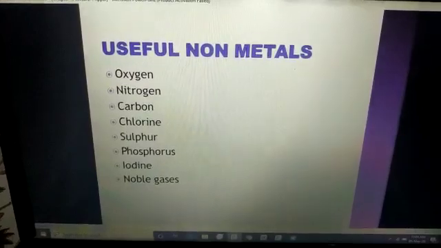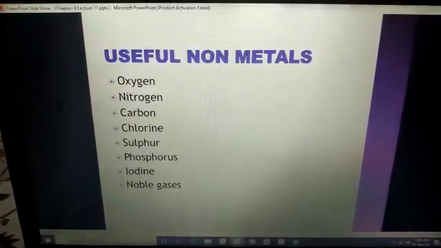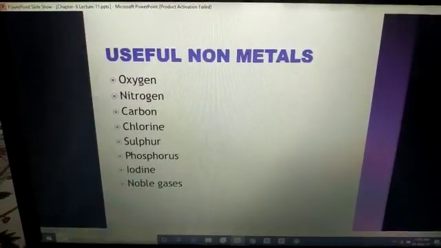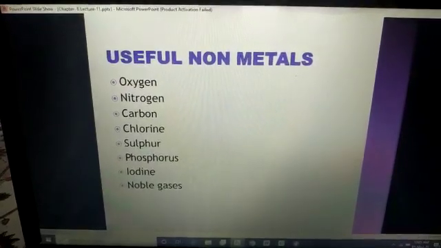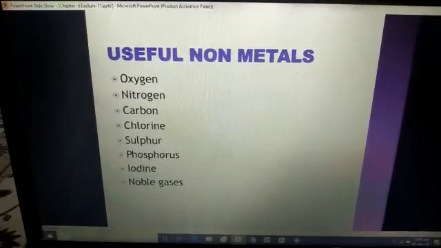Now sulfur. What is sulfur? See, sulfur is an explosive non-metal. That's why it is used in cracker industries, while making explosives, etc. Okay, phosphorus, a very important mineral which is utilized by the human body also.